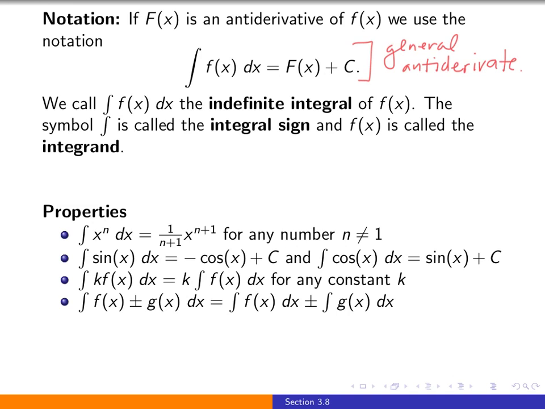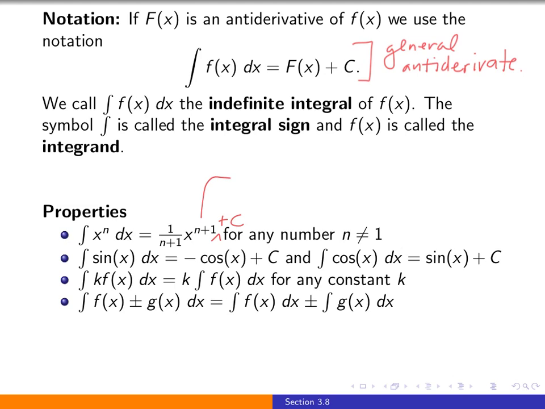Now, a few basic properties. First, we can undo the power rule. So one thing that we'll be able to easily antidifferentiate would be x to any power. That's going to be 1 over n plus 1, x to the n plus 1. And note that there should be a plus c there.